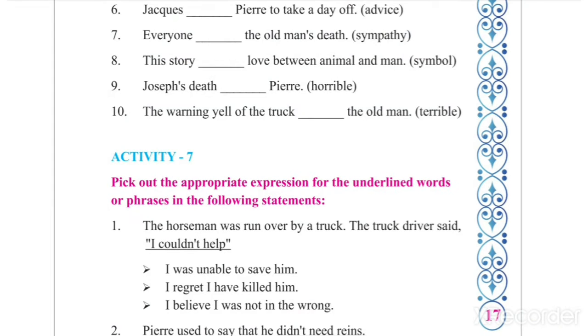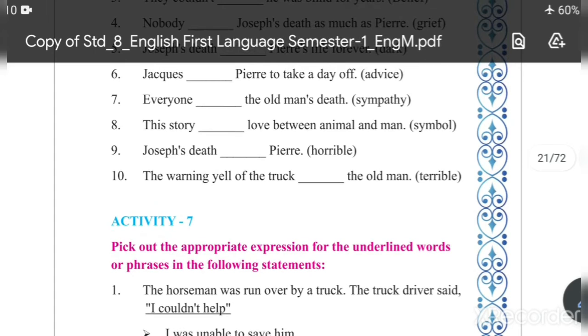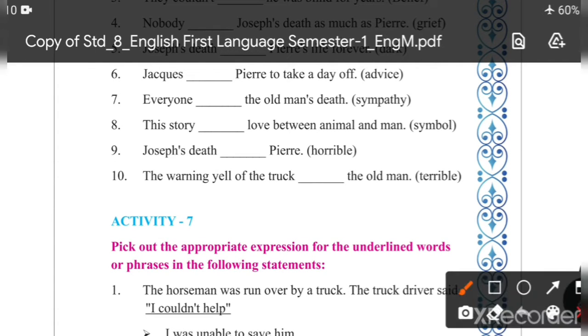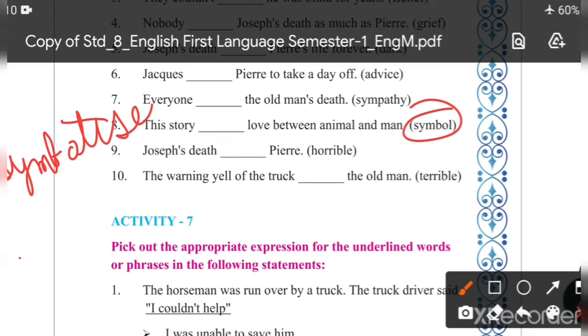8 number. The story dash love between animal and man. Symbol. It is present tense. So we will write for 8 number, S-Y-M-B-O-L-I-S-E-S. Symbolizes. The story symbolizes love between animal and man.